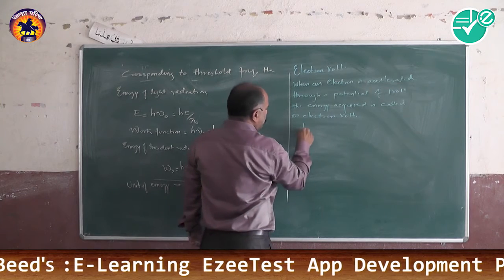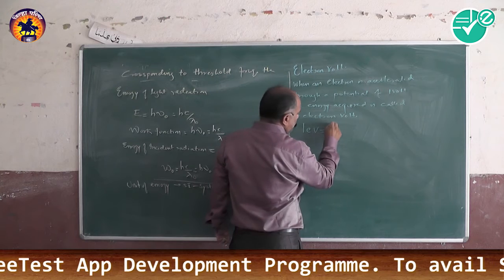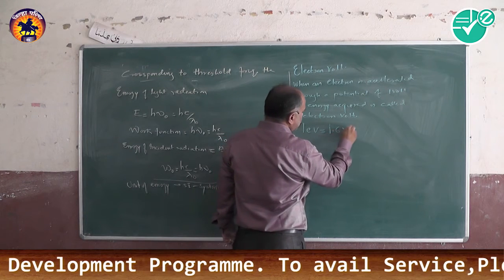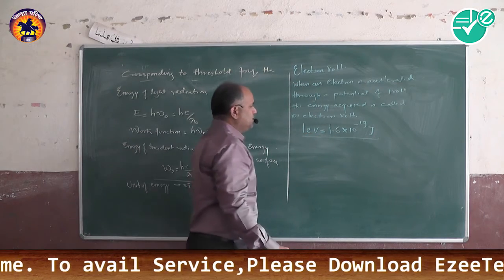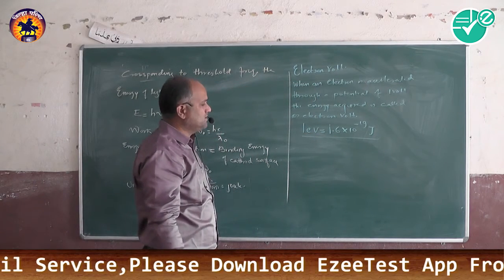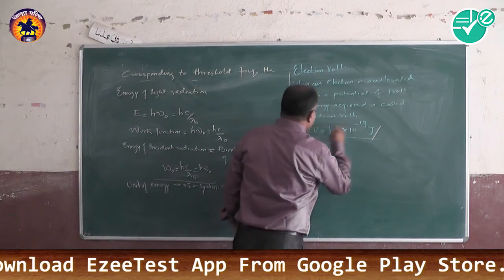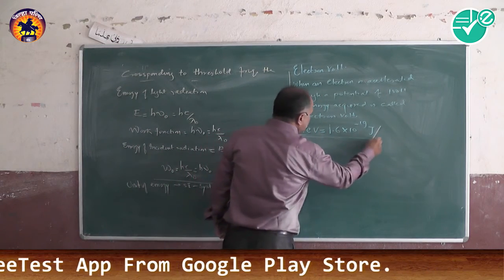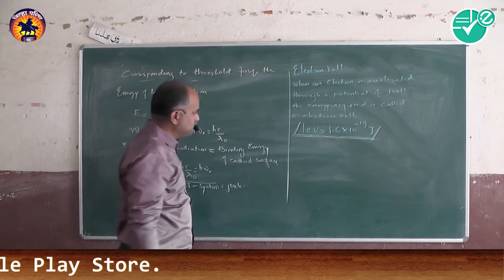So 1 electron volt is equal to 1.6 into 10 raised to minus 19 joules. This is the unit that is used while calculating these values.